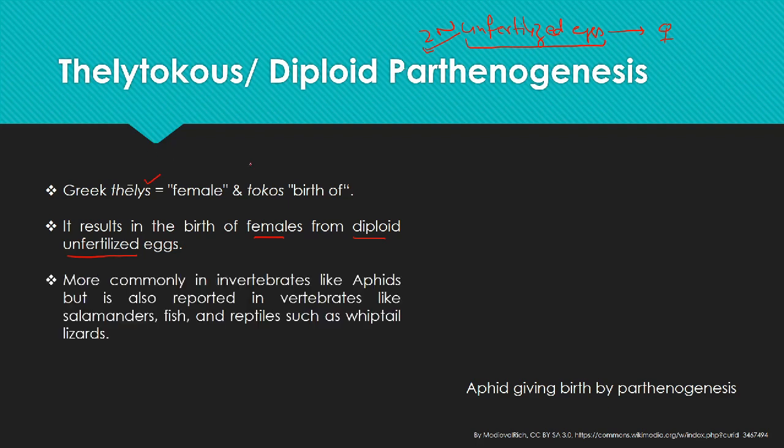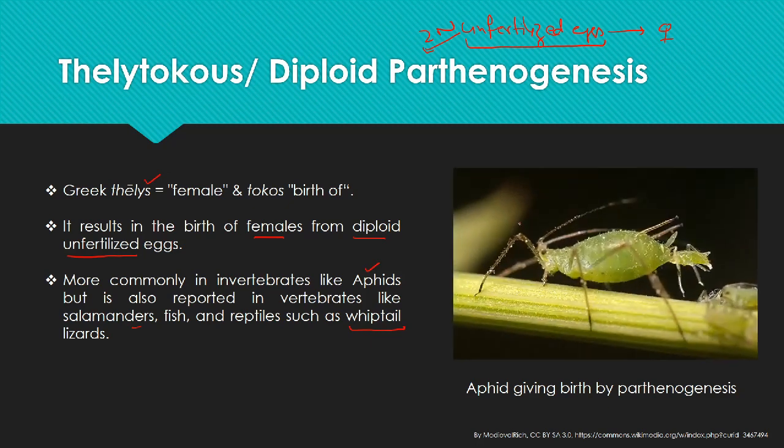It is more commonly seen in invertebrates like the aphids, a very interesting example. But it can also be reported in vertebrates like the salamanders, fish, and reptiles such as the whiptail lizards, a very interesting animal. So here you can see an aphid, a very small sap-sucking insect, giving birth to a female aphid, and you can see that it is a viviparous condition.